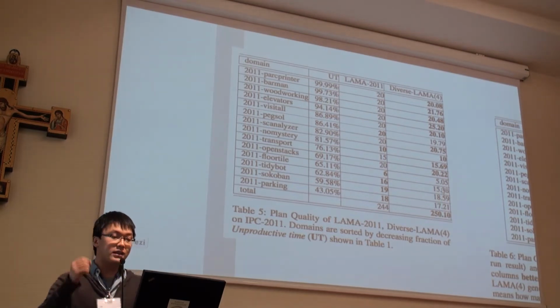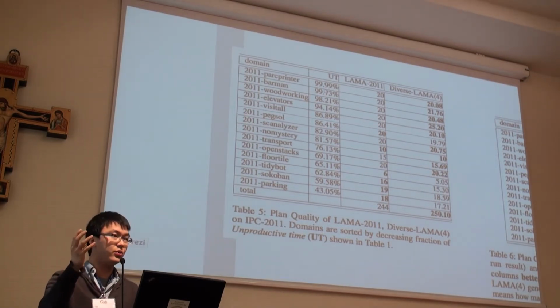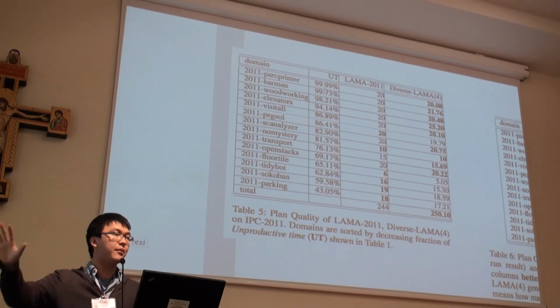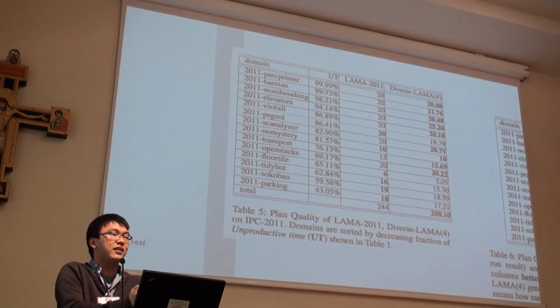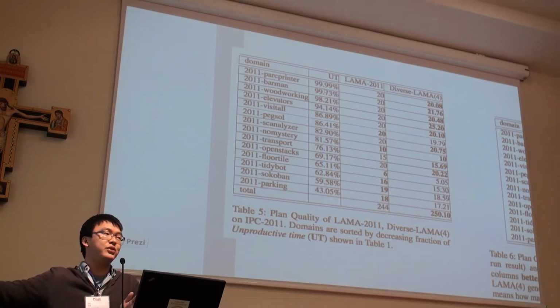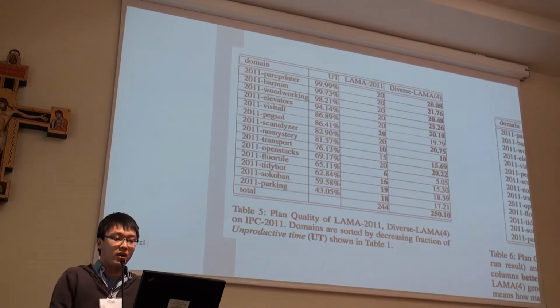That's the basic reason. For domains with a high unproductive time ratio, restarting is basically not harmful at all, because LAMA is just not doing anything after some time. So you just do some restarts in this time range, and it's not harmful anymore. It still improves a bit, but not very significantly.